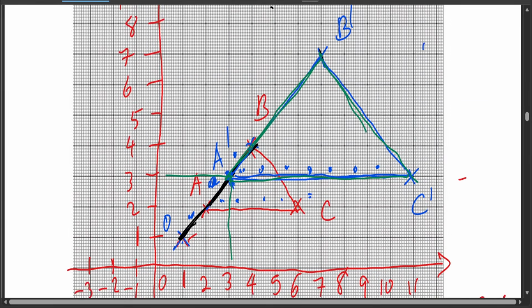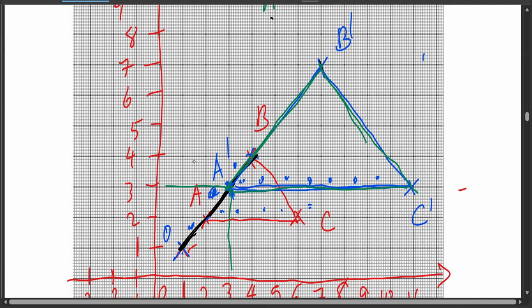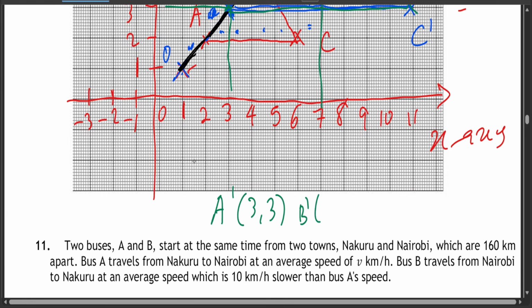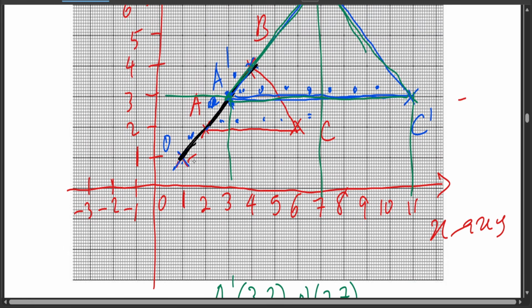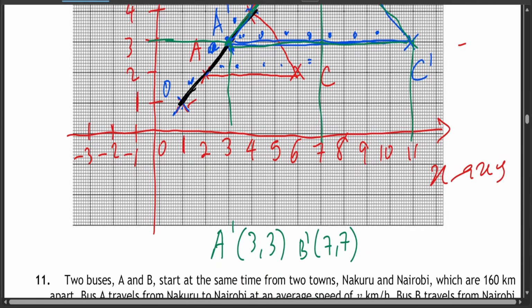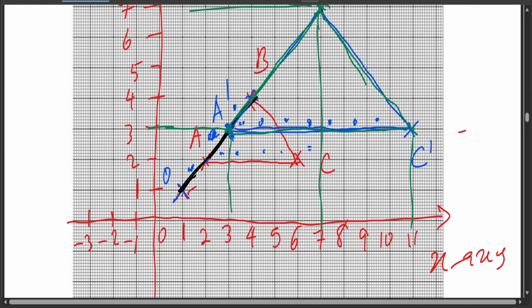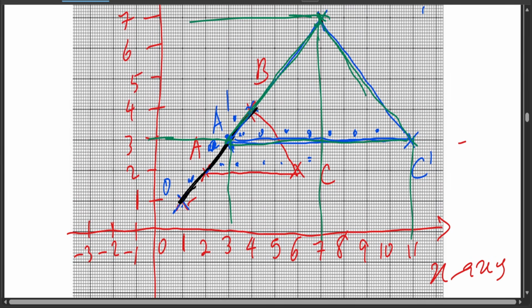The coordinates for B prime: x is 7, y is 7. So B prime is (7, 7). And your C prime is (11, 3). Okay, so that is your answer. So it's very, very easy. Not that hard.